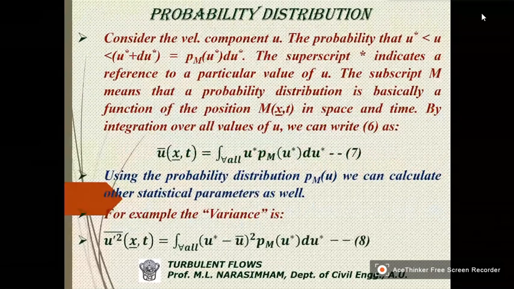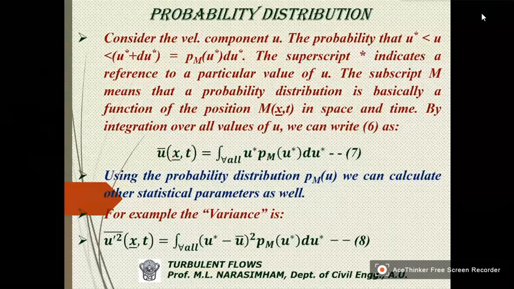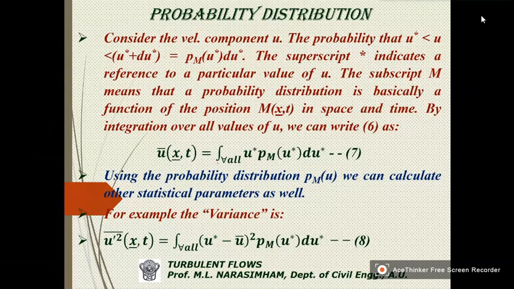So I will say that u bar of x underbar, t. The x underbar refers to a location, a distance, at any given point, but at any time t.